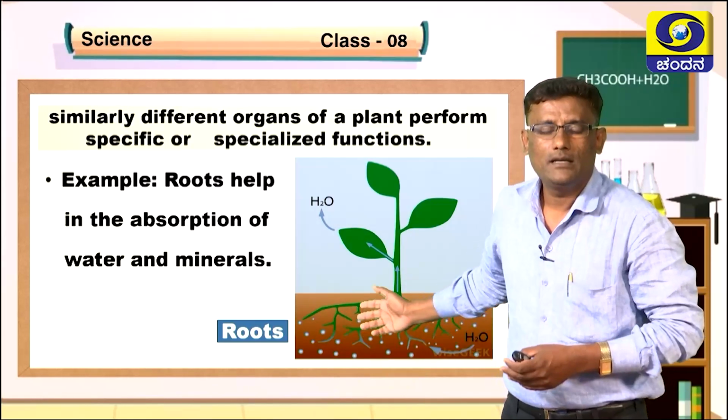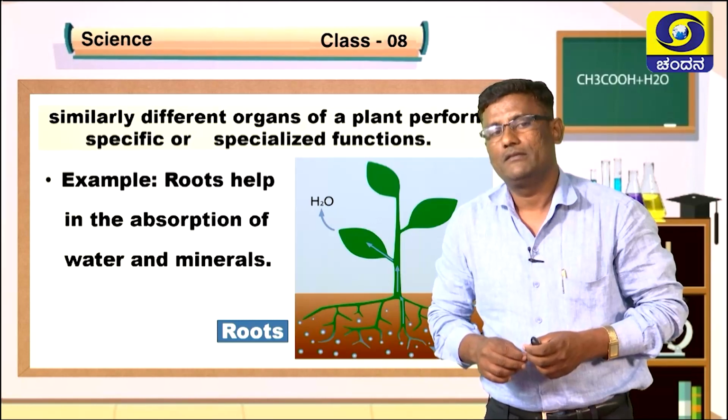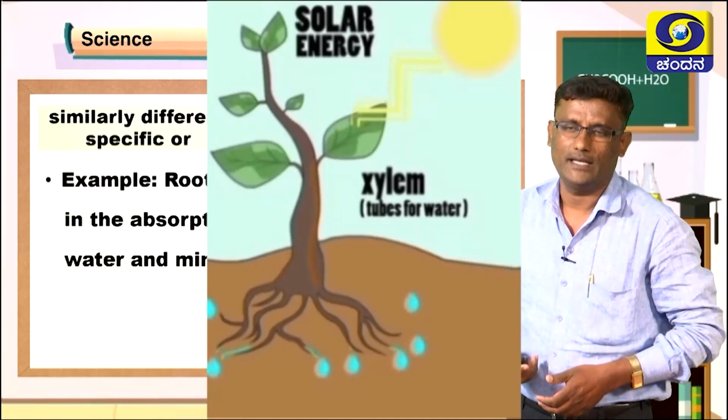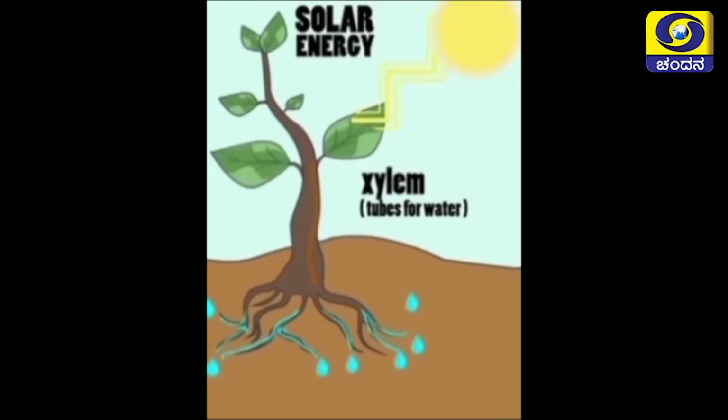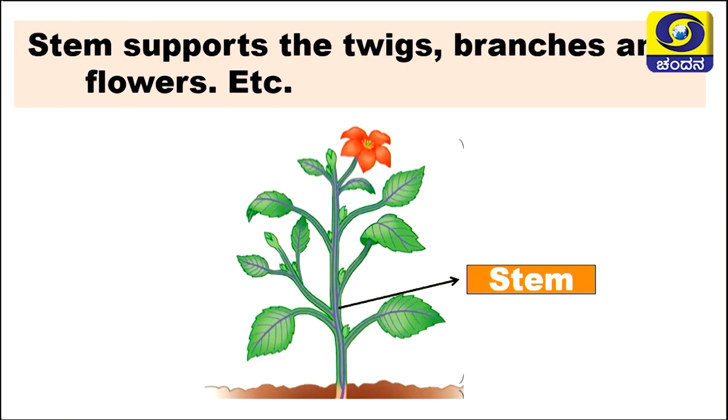For example, you can observe here the roots of plants, which help in the absorption of water and mineral salts from the soil. Leaves absorb sunlight during photosynthesis and roots help in the absorption of water and mineral salts. We can extend our concept here, students. Likewise, the stem supports the twigs, branches and flowers.